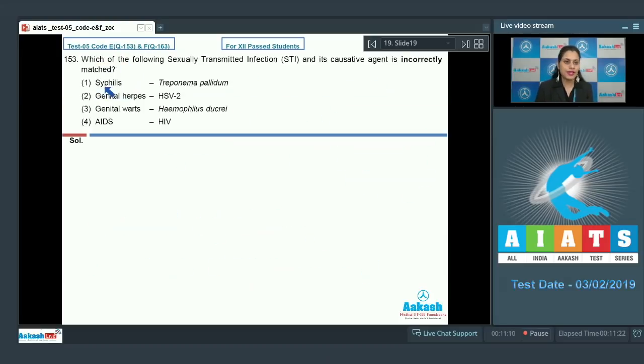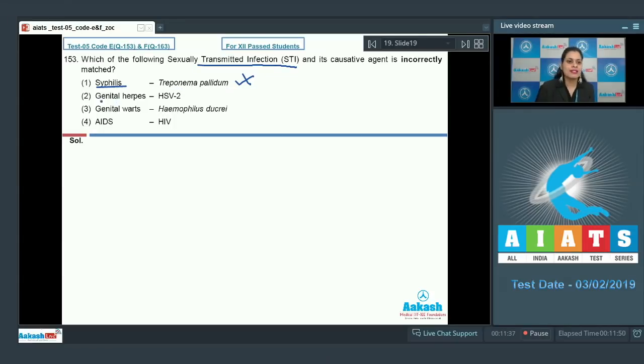Question number 153. Which of the following sexually transmitted infection, STI, and its causative agent is incorrectly matched? And the very first match given is syphilis, and the match is Treponema pallidum. And as it is a correct match, so this cannot be a correct answer to our question because syphilis is a sexually transmitted disease or sexually transmitted infection which is caused by a bacterium known as Treponema pallidum.